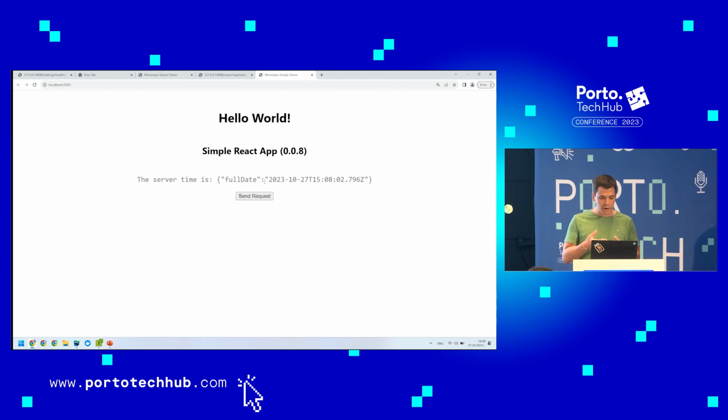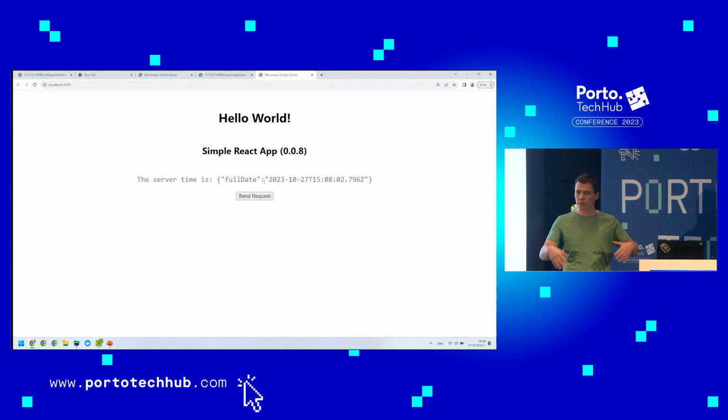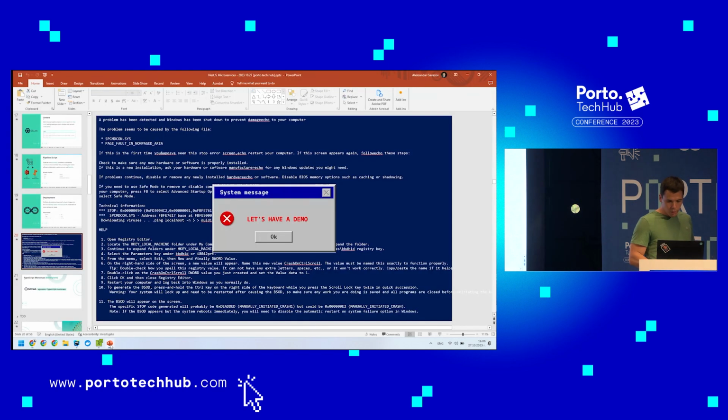Imagine when you have a big team, doesn't matter how many people, from small to big, you don't have to explain to them each time what they have to do. They just have to run start and we are expecting it to work. Okay, simple, but still, let's move on.